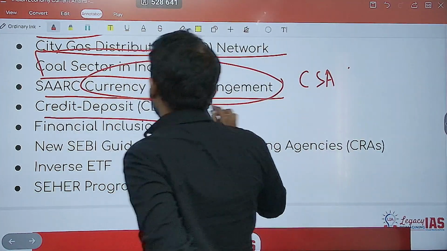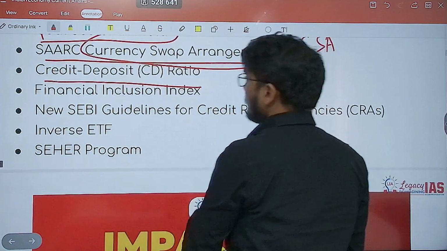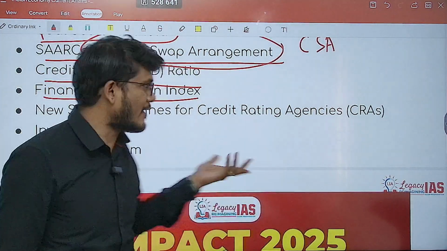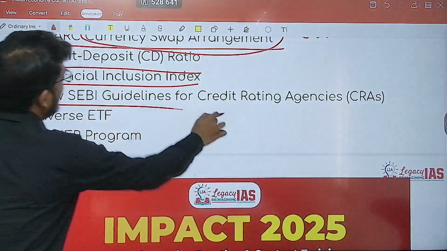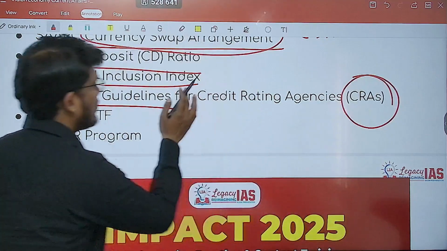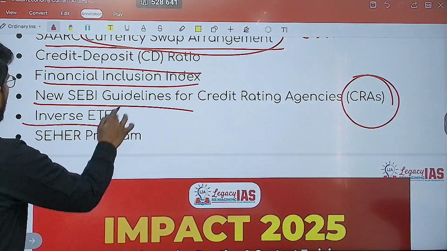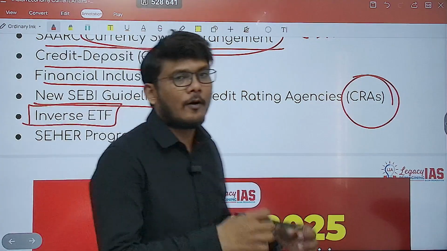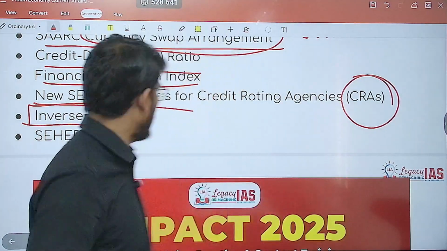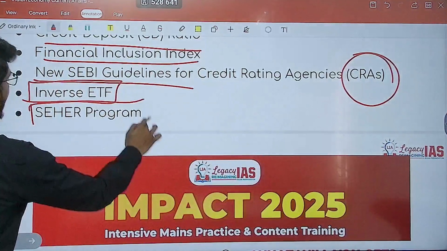Then credit deposit ratio, CDR. Then you have the financial inclusion index, that is brought out by whom? We'll see that, RBI. Now new SEBI guidelines have also come for the credit rating agencies. What are these guidelines? They become very important. Then inverse ETF. We might have studied ETF, that is exchange traded fund, but what an inverse ETF is, we'll see. And then the SAARC program.